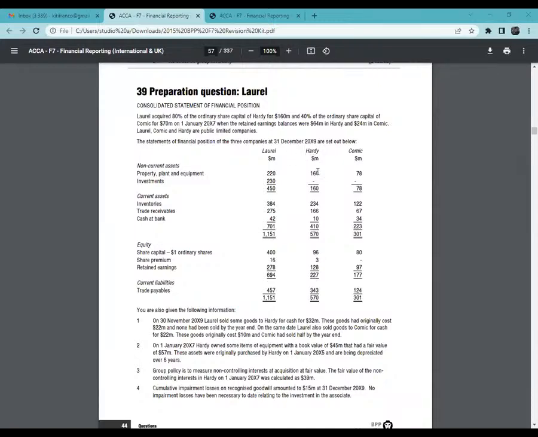You see, the date of acquisition, my friend, the subsidiary was acquired on 1st January 2017, not 2015. 2015 is when the assets were being acquired. Here we are talking about acquisition of the subsidiary, which was acquired on 1st January 2017. And the date of the financial statements is 31st December 2019. So count from 2017: the whole of 2017, 2018, and then we have 2019. I'm getting 3 years.